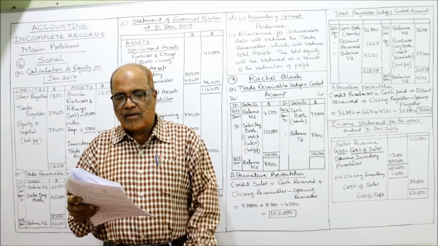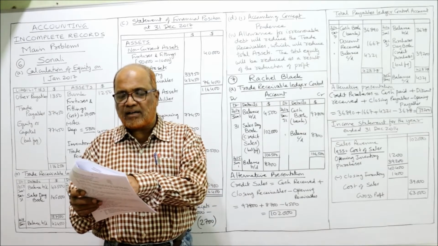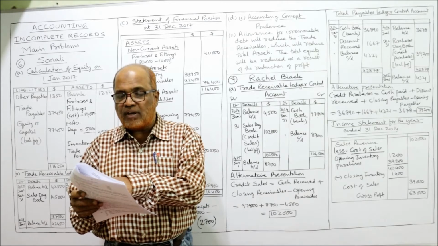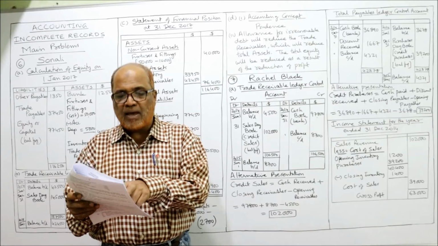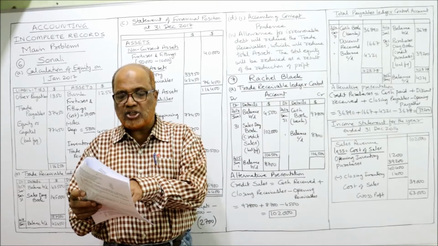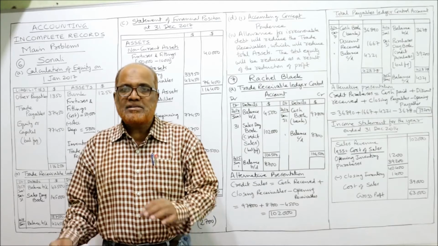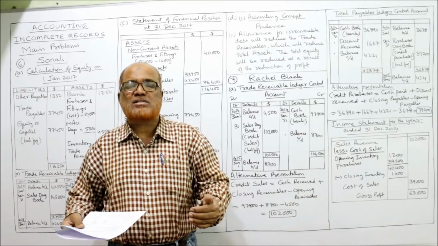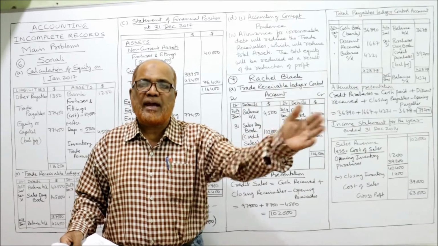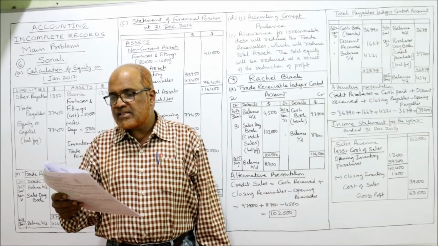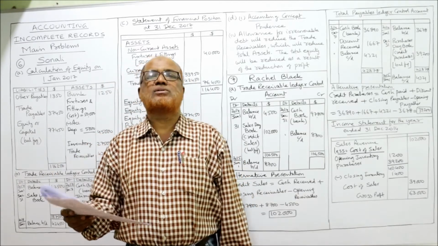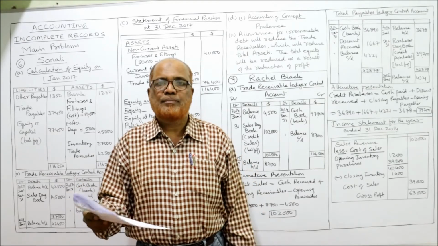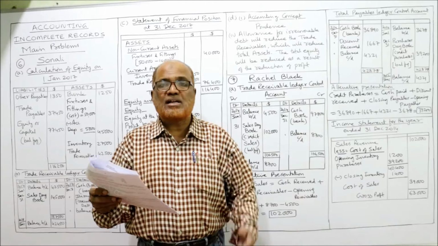Opening, closing both given. Then an analysis of a cash book revealed that during the year Rachel had received payments of 97,800 from her customers and paid 36,890 to her suppliers. That means the sole trader has supplied the information on how much cash is received from customers and how much cash is paid to the suppliers. The supplier had allowed her a cash discount of 1,667. So this 1,667 is the discount received.